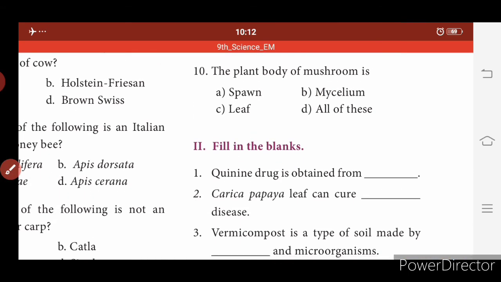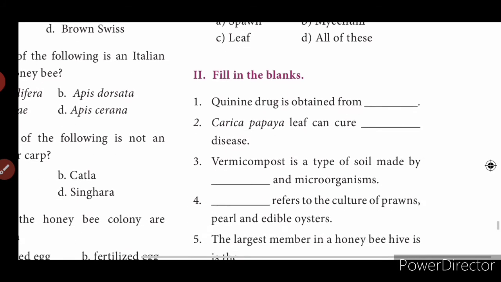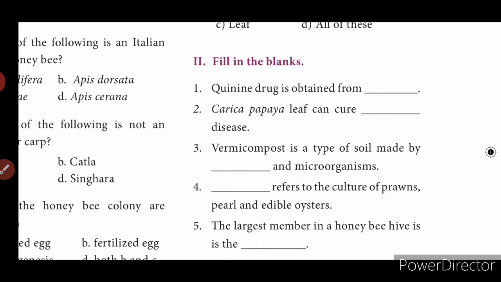So next, fill in the blanks. Quinine drug is obtained from Cinchona officinalis. The answers will be uploaded as PDF to you, so no need to worry if you didn't hear it properly. Carica papaya leaf can cure dengue disease.